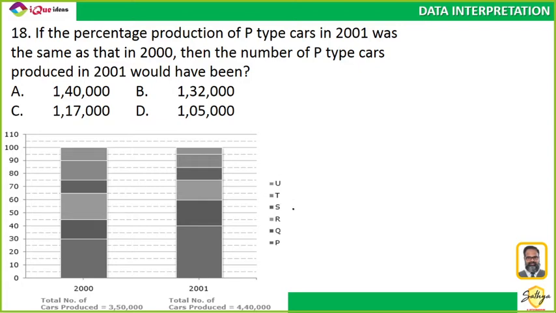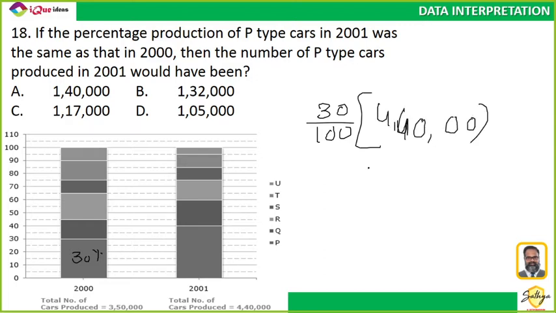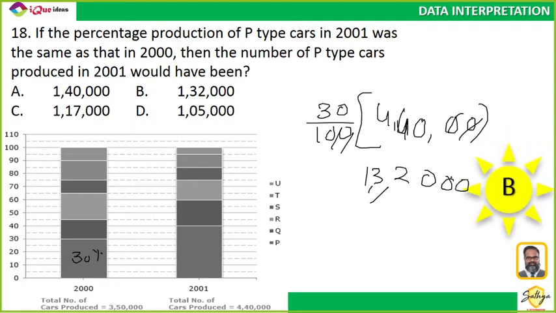For P in 2000, it was 30%. So, in 2001, if P's production was 30% of the total, then how much would it have been? So, 30% of 4,40,000 is 440 into 30. 3 4s are 12, so 1,32,000 in fact. 1,32,000, B. Instead of the current number of 40%, you have to calculate what is 30% of 4,40,000. That's it. Did everybody understand it?